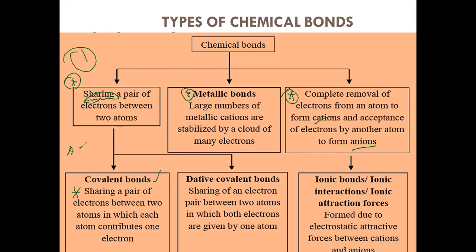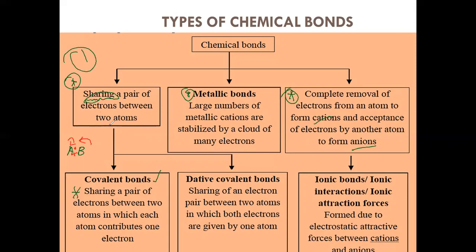A, B. And let me have another color to show you. Yes, between the A and B, one is a cross. So they are telling the share of electron shared between two atoms. Each atom will contribute one electron. This is what we are calling a covalent bond, right? Okay, and go for next, the covalent bond.